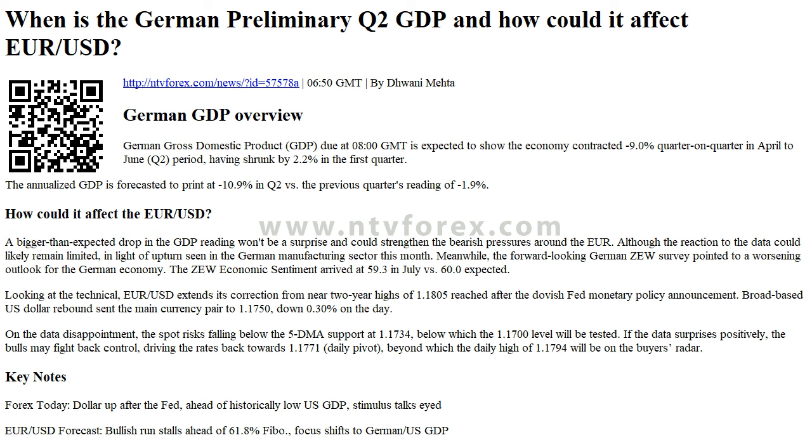Key notes: Forex today. Dollar up after the Fed, ahead of historically low US GDP, stimulus talk side. EUR/USD forecast: bullish run stalls ahead of 61.8% Fibo, focus shifts to German, US GDP. Europe points to a mixed start ahead of US GDP.